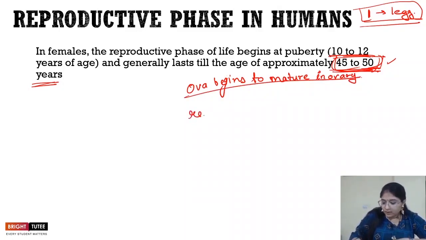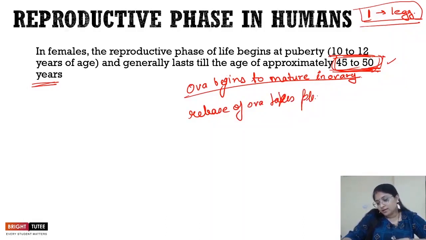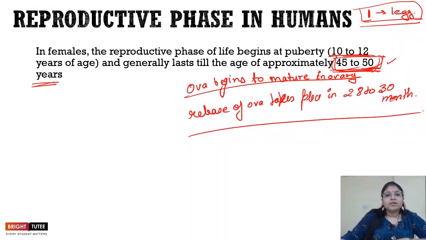So release of ova takes place in 28 to 30 days. So that's why we say it's a cycle of a month, right? Now, what happens when the ova is released? It is important for us to understand that the ova is released in the oviduct, that is the fallopian tube, where it remains until fertilization happens.